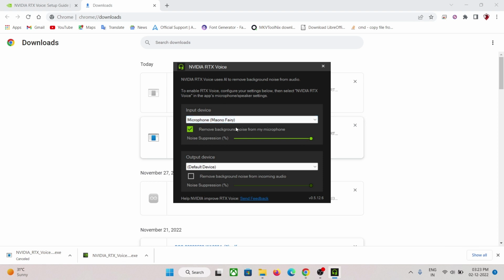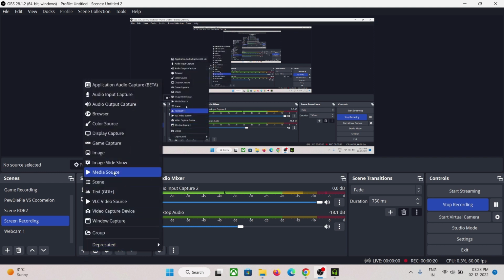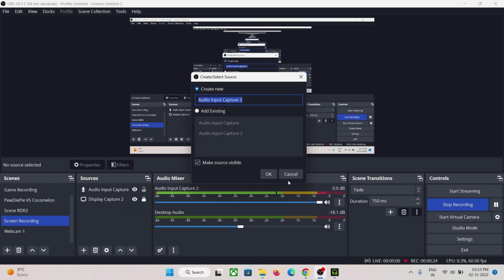After that, you can just open your application, but I will only show you the OBS Studio one. For others, you need to research it yourself. Open your OBS Studio, then click on the add source box. After that, click on the audio input capture that you would normally do.